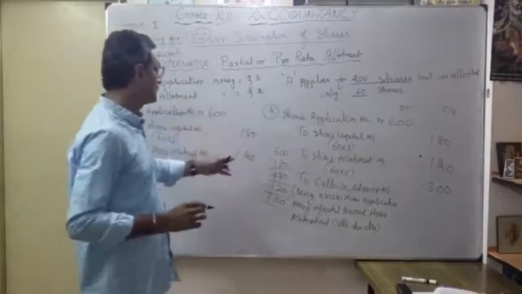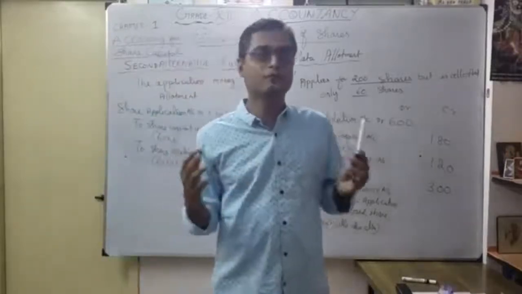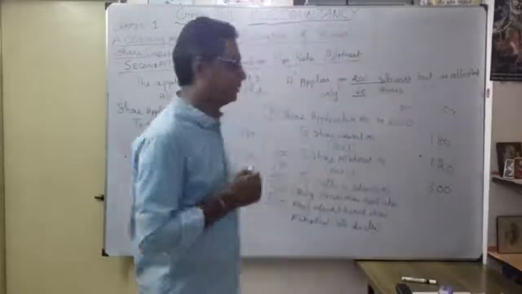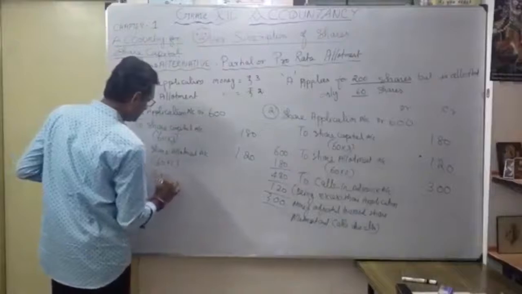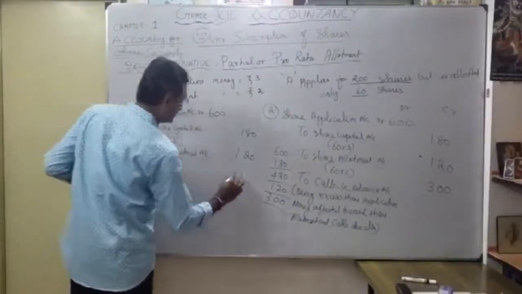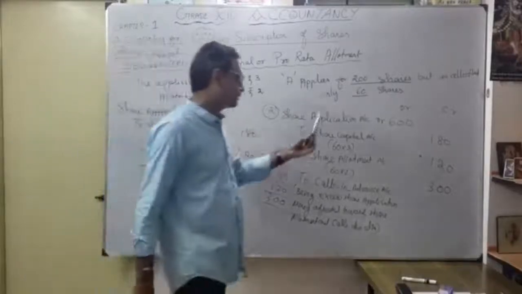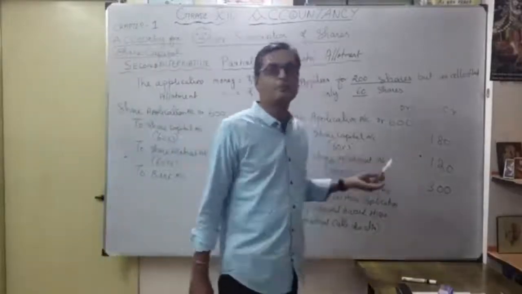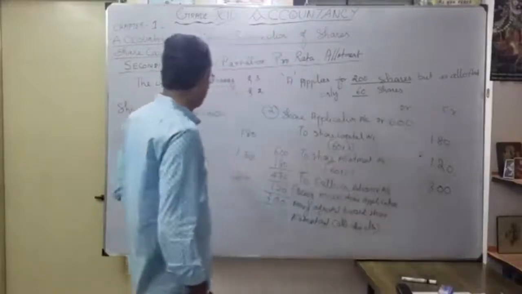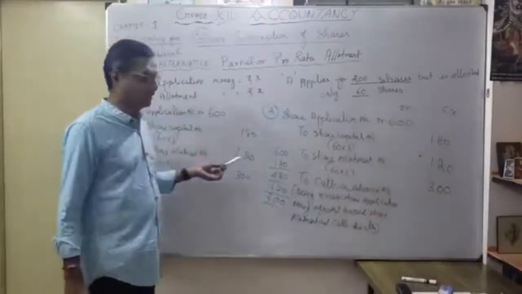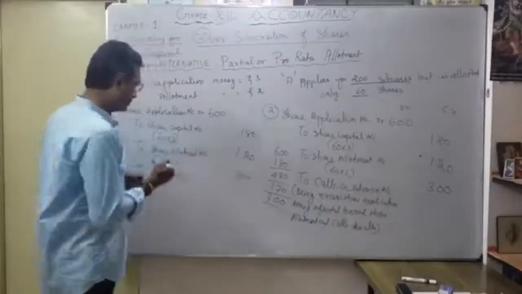This is the balance. What do I have to do? I am not going to adjust it for future calls; I want to refund. So how do I give the entry? To bank account, remaining amount. This was my second situation. In the first situation, I utilize the balance application money for share allotment and calls. But here, once the share allotment is utilized, the balance of the excess application money I want to refund. That is the entry here.